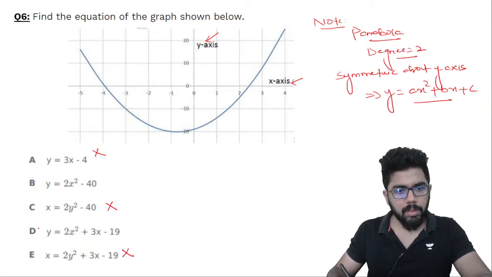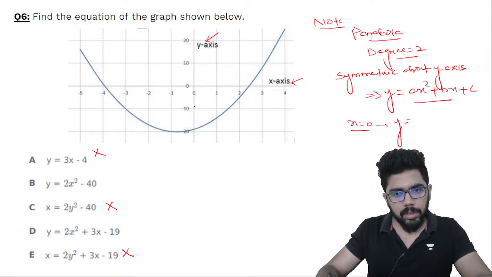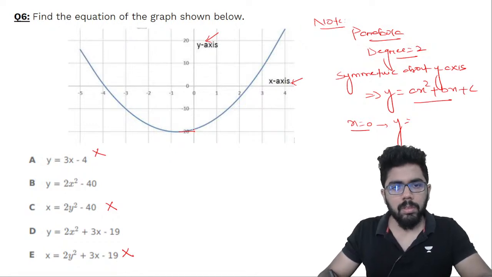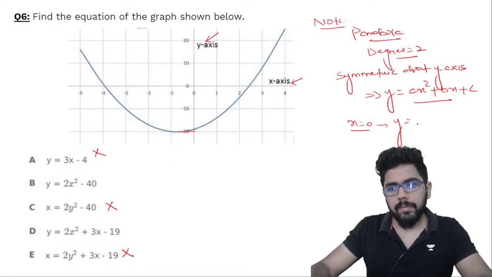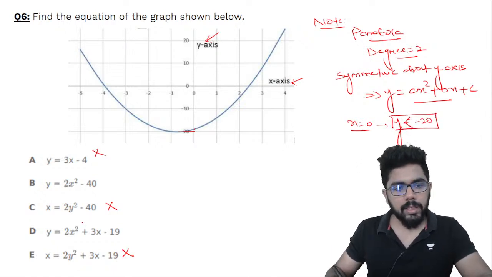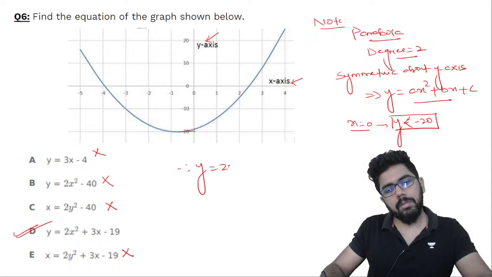So either option B or option D. Now if you put x is equal to 0, y is slightly less than minus 20. X is equal to 0, y is slightly less than minus 20 means I'll go with this option. Hence y is equal to 2x square plus 3x minus 19.